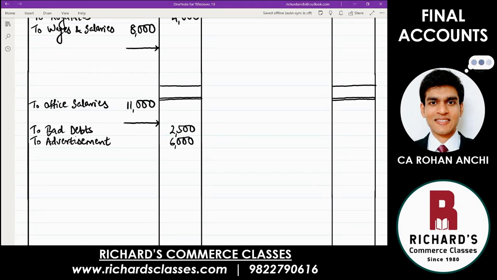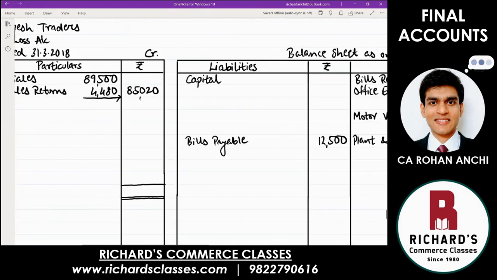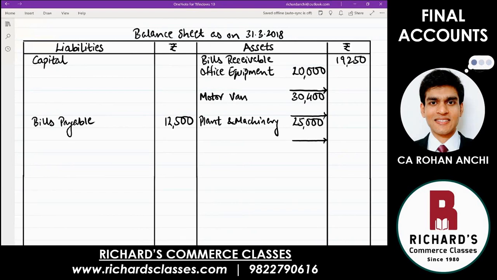Then next, cash in hand. That is an asset. So back to balance sheet, asset side, write down cash in hand, 5,000. Next, sundry debtors. So asset side, debtors, 31,250.